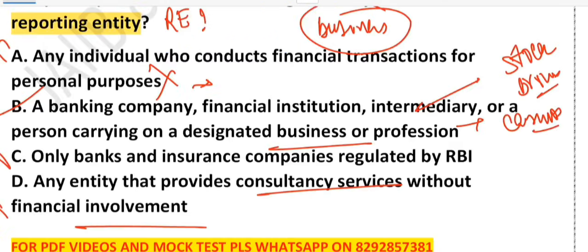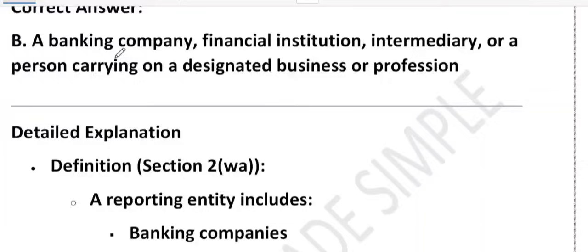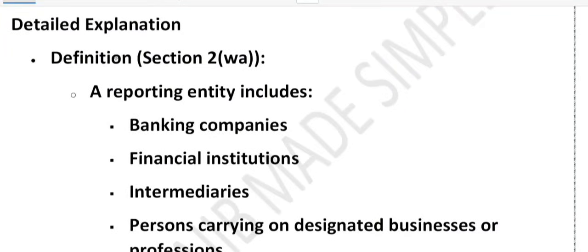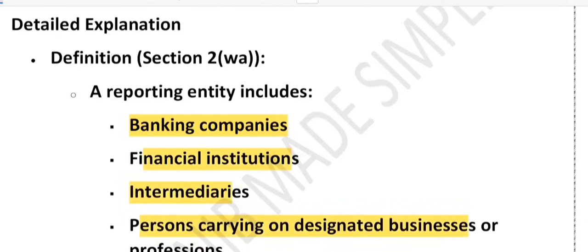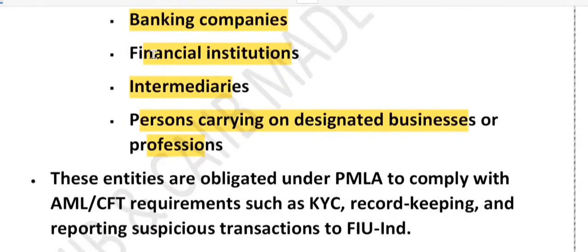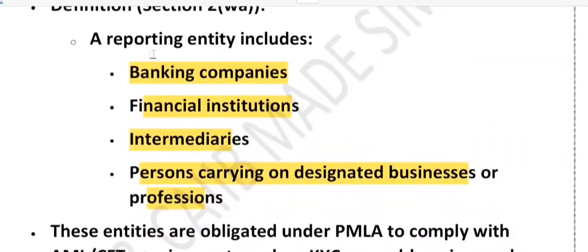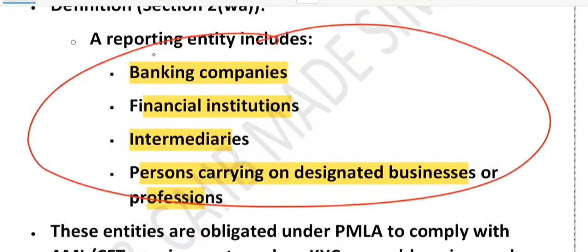So to summarize, who is a reporting entity? Here you can see reporting entity includes, first thing, let me highlight, banking company, financial institution, intermediary, person carrying on designated business or profession. These are called reporting entity. Please remember it for the upcoming examination. A short question will be asked. Right? Please note it down. These are called reporting entity.